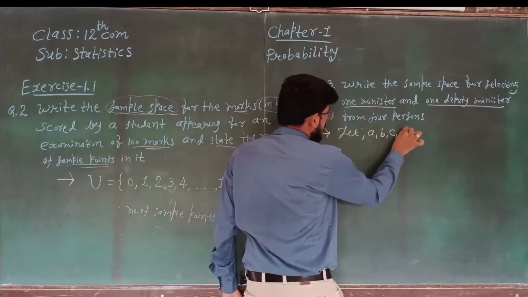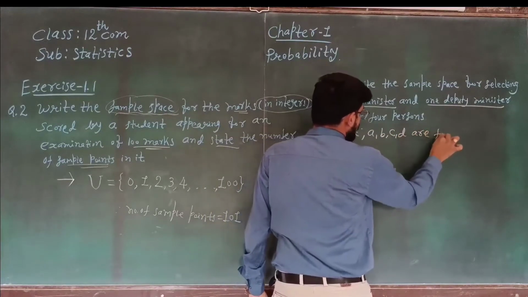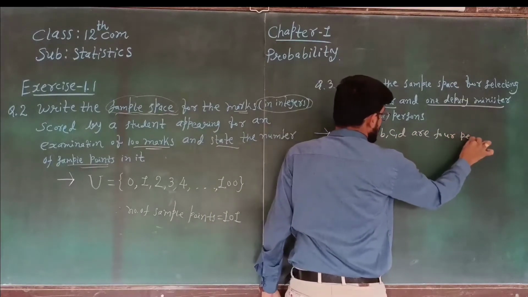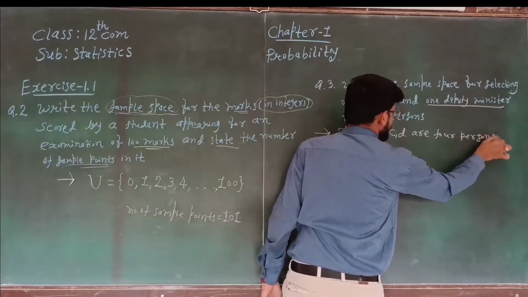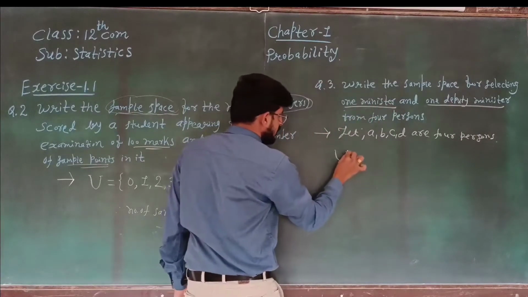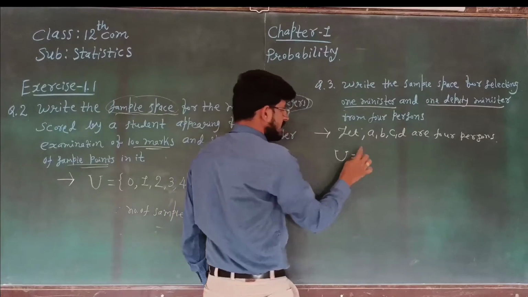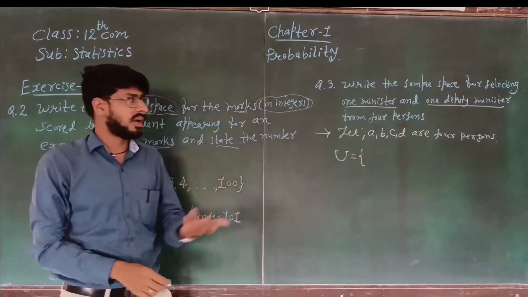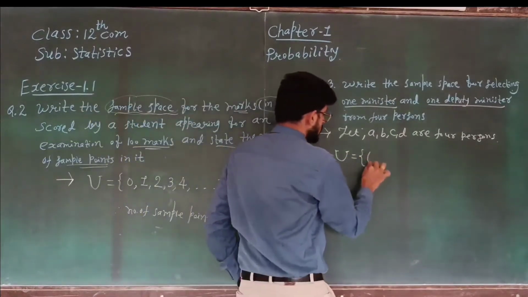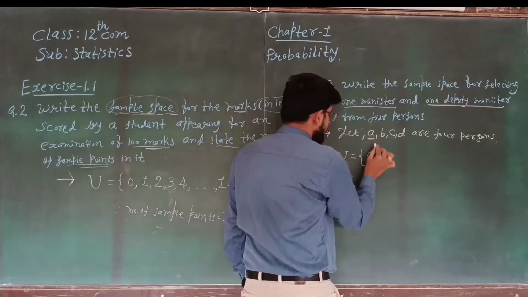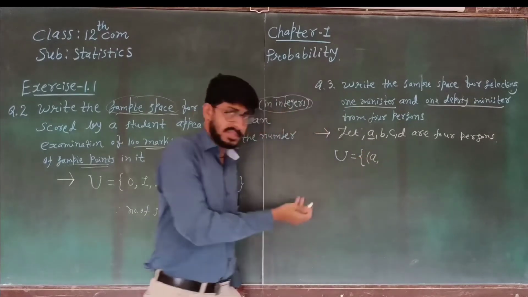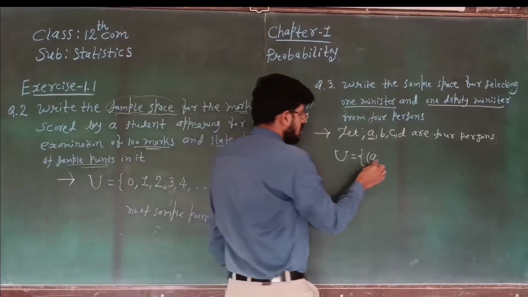Let us suppose A, B, C, D are 4 persons. So we get the sample space of one minister and one deputy minister. Suppose the first place is minister and the second place is deputy minister.